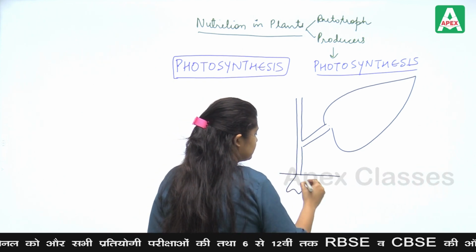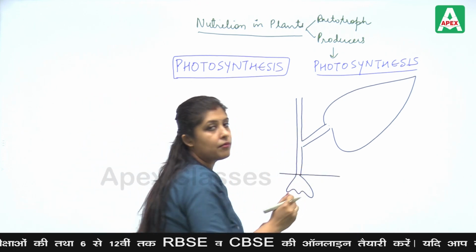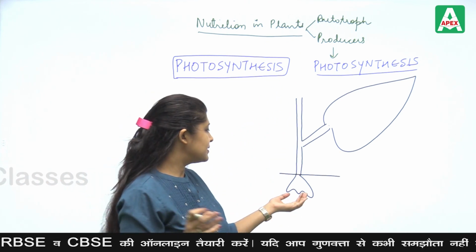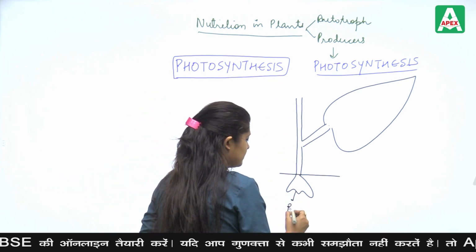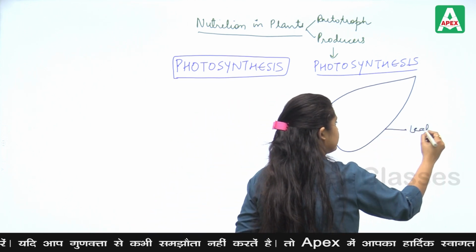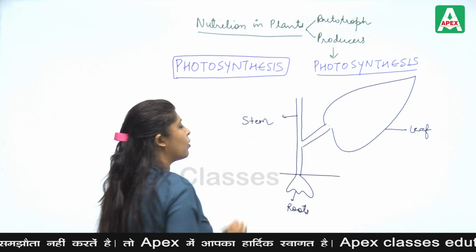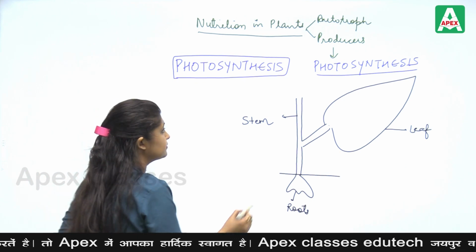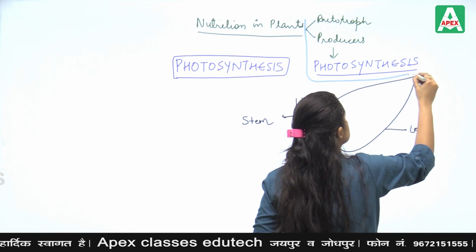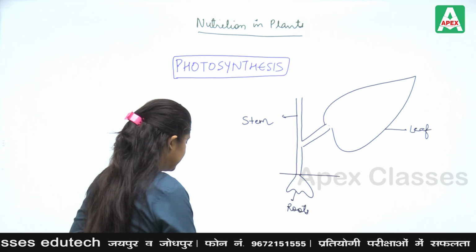This is our root system. This is our stem, which goes upward. There are branches and other parts. These are the roots. This is the leaf. This is our stem. Now, what will happen here?